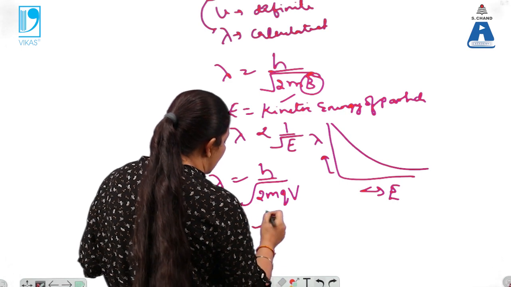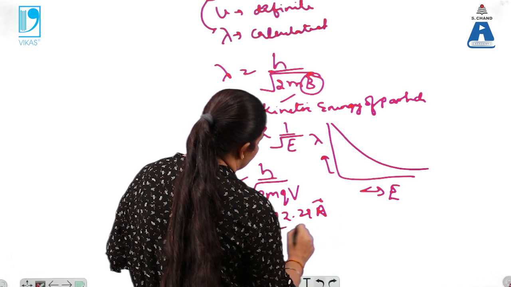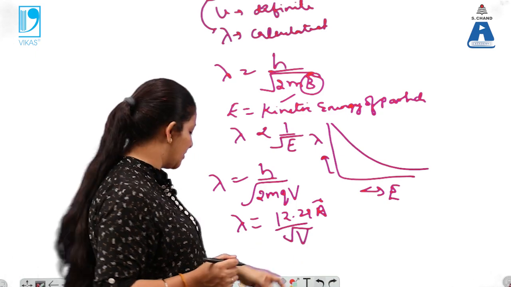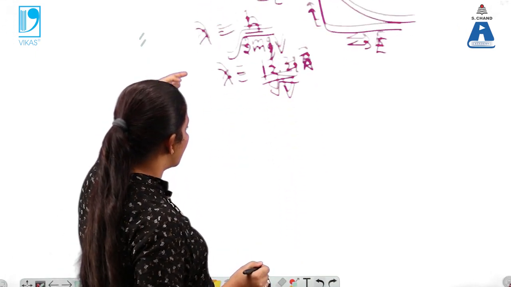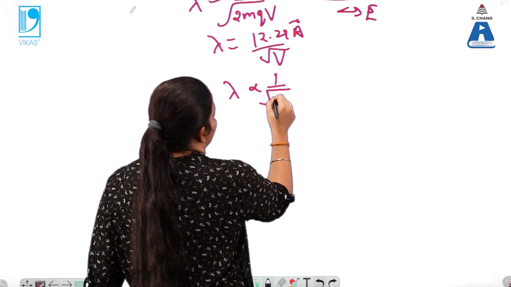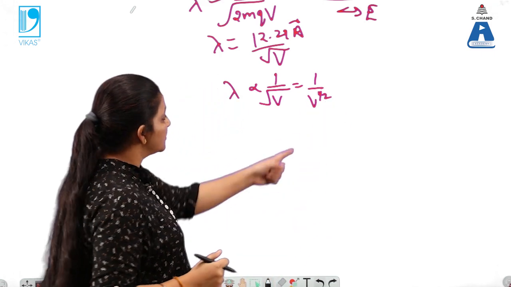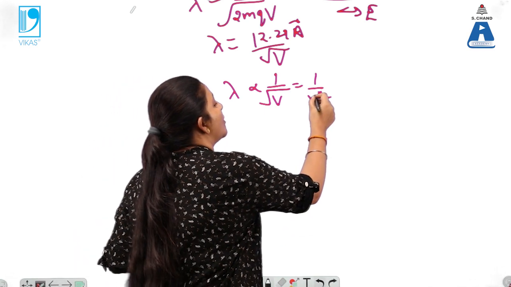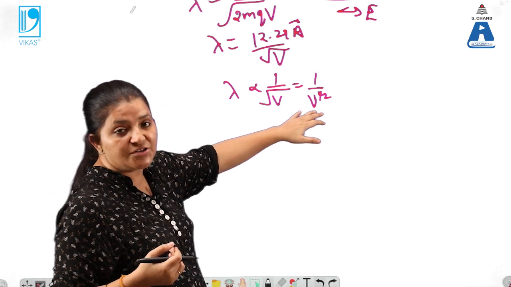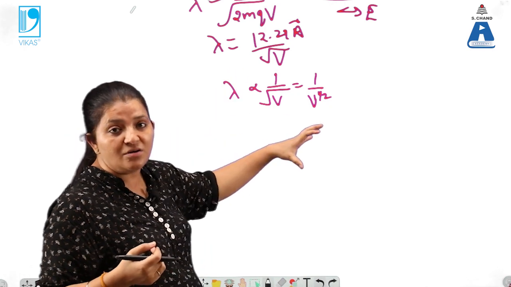And when we take the electron, its expression is 12.29 angstrom divided by under root V. Again, what is V here? That is the potential over here. So the wavelength is inversely proportional to V raised to power 1 by 2. As the potential applied to the charged particle goes on increasing, its velocity goes on increasing, and automatically lambda goes on decreasing.